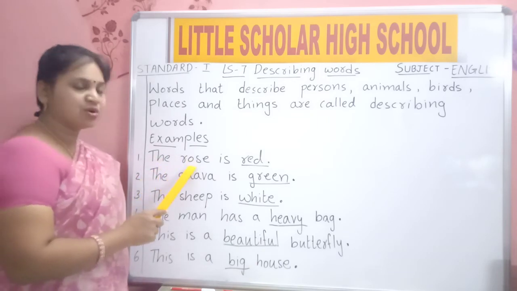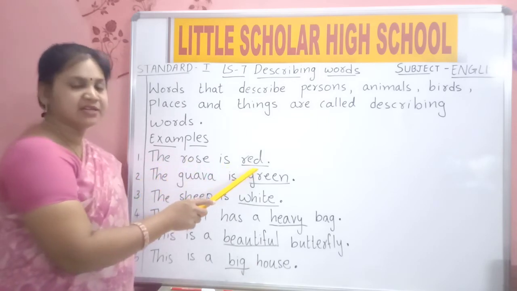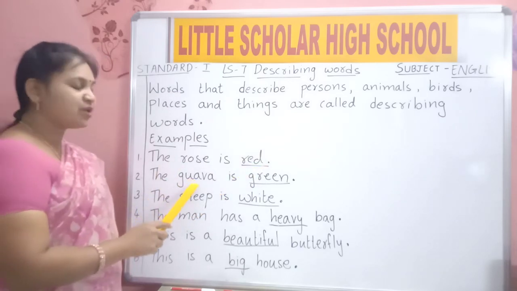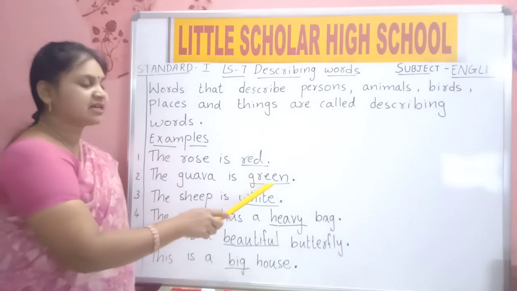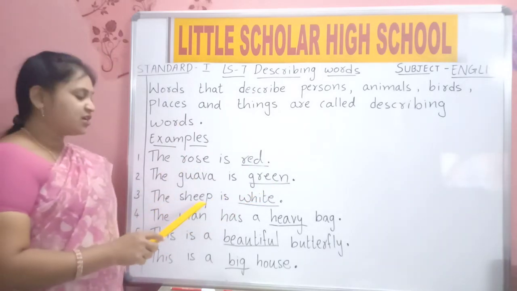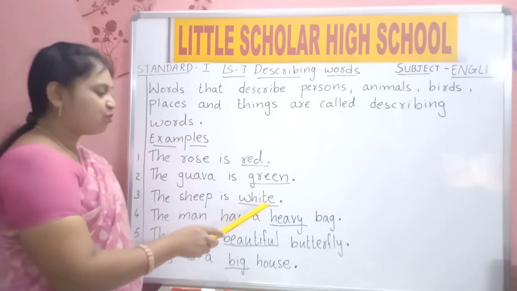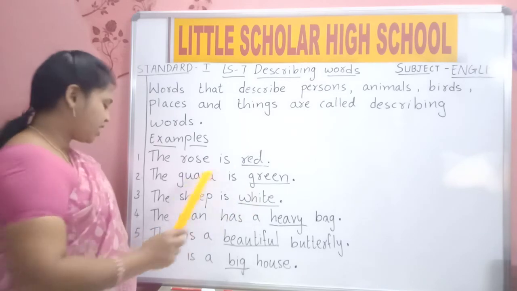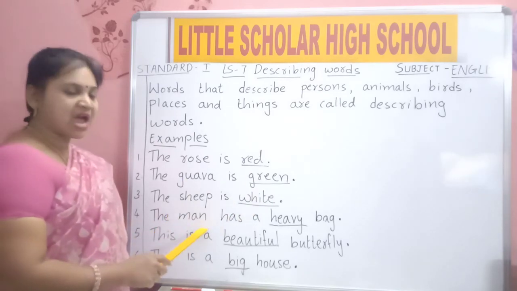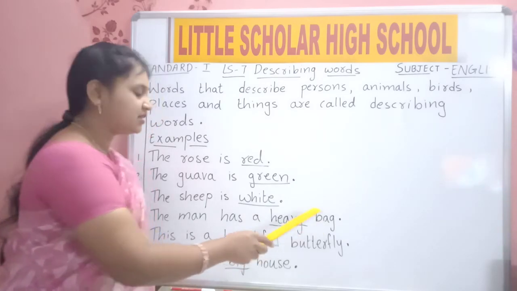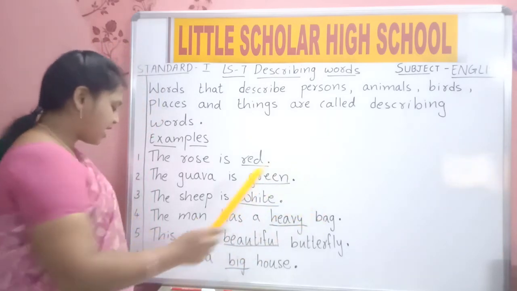The rose is red. So red is the describing word here. The guava is green. So green is the describing word. The sheep is white. The man has a heavy bag.